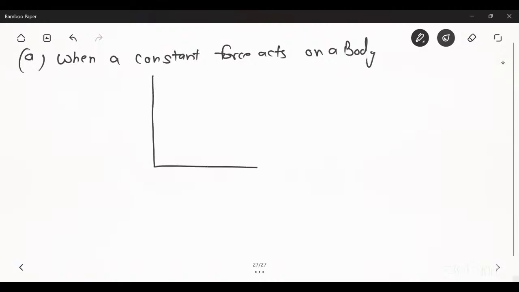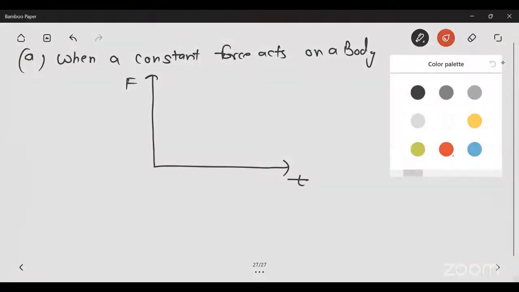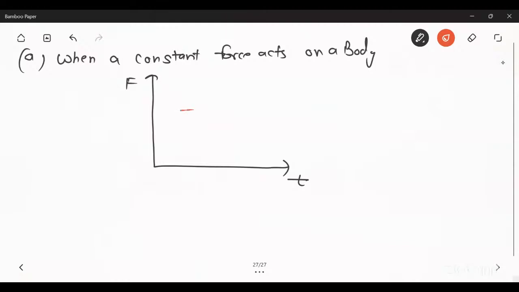Suppose that was your graph. This axis is of time, this axis is of force. Now, suppose a constant force acts for a short time from T1 to T2. That was your constant force. So how can you find the impulse?